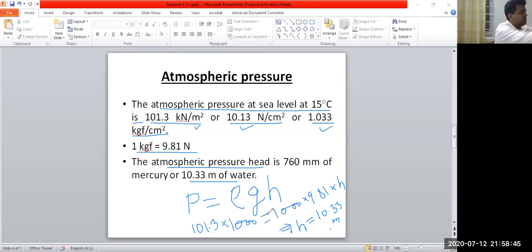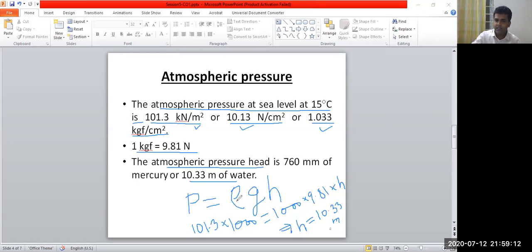You can compute this value also. I am using the calculator here to see what value is coming. So this is your 101.3, this 1000 will cancel out, divide by 9.81, it will come 10.326, that is 10.33 meter. So this is in case of water.